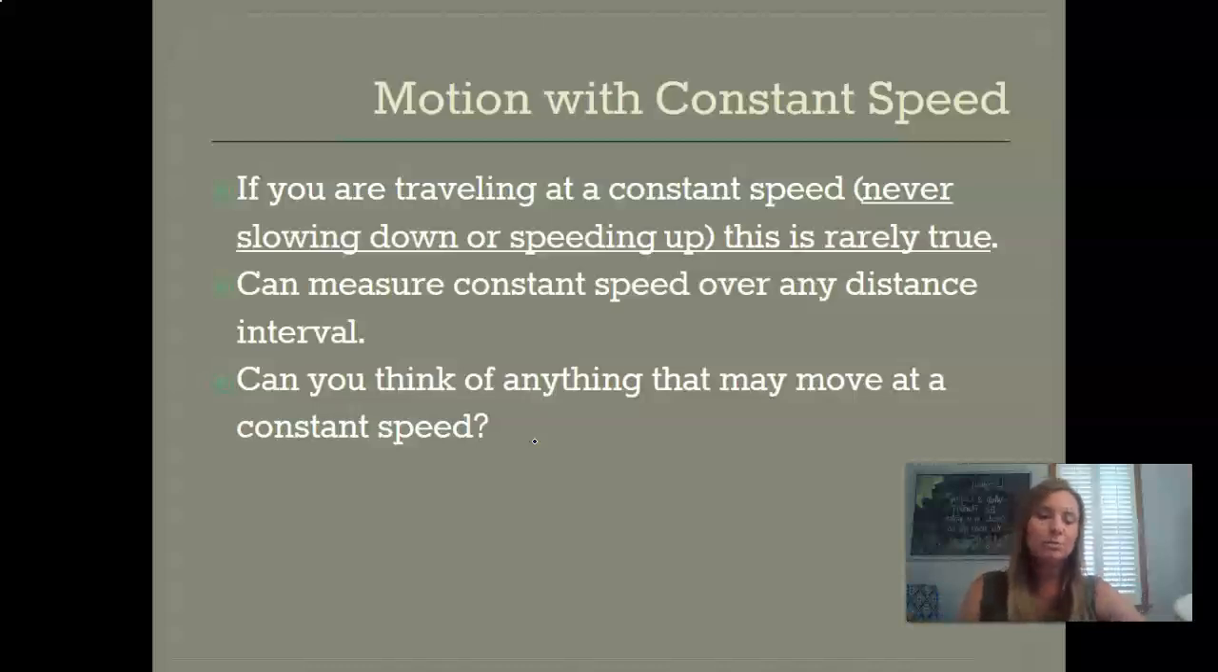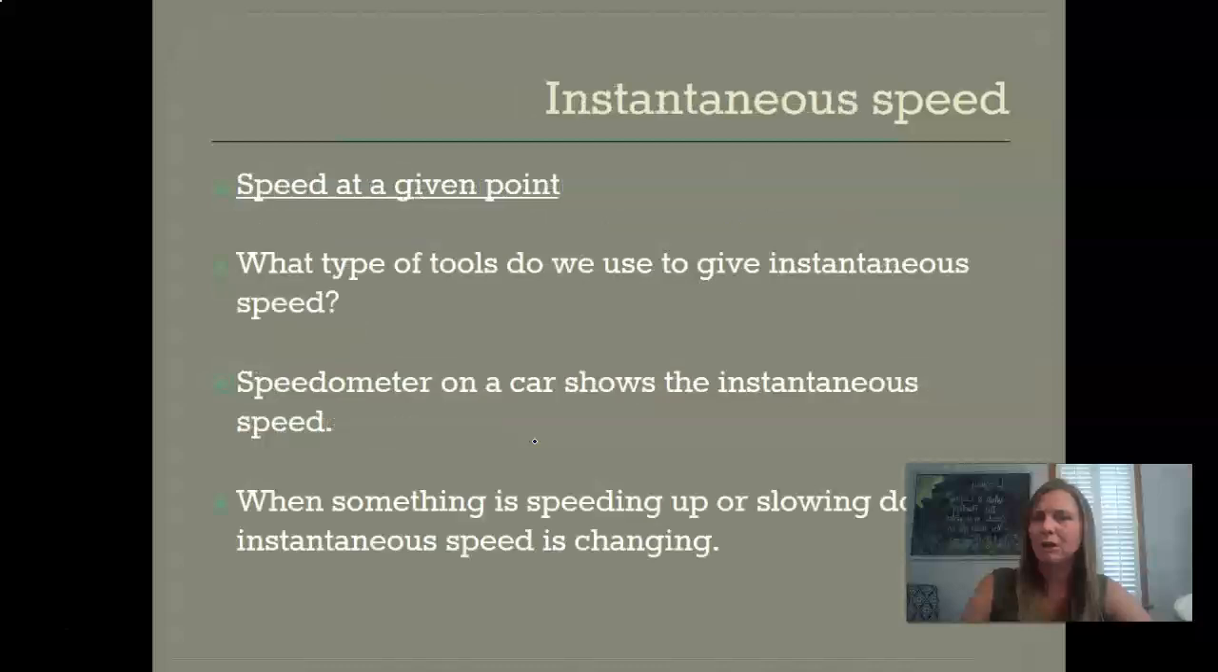But here on Earth, things aren't normally very constant. So we normally use what is called instantaneous speed. It's a speed at a given point. So if you've ever been in a car and unfortunately someone was going too fast, they might have gotten a speeding ticket. That's an instantaneous speed, a speed at a given point.